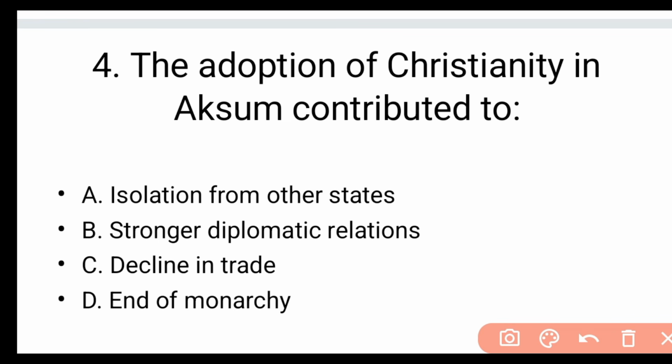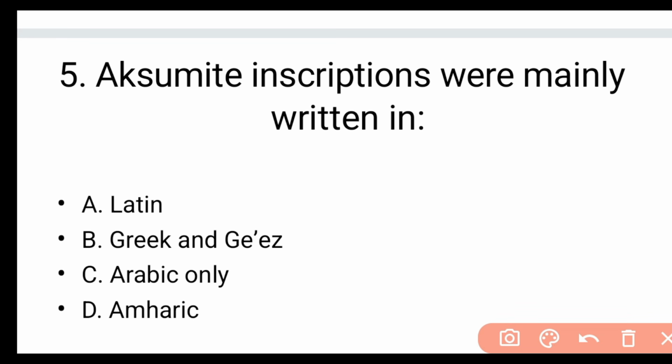Okay, the adoption of Christianity in Aksum contributed to: A. isolation from other states, B. strong diplomatic relations, C. decline in trade, D. end of monarchy. Okay, the right answer is B, strong diplomatic relations. Aksum has had large diplomatic ties with foreign states since ancient times. Christianity was introduced to Aksum in the 4th century. Question number 5.